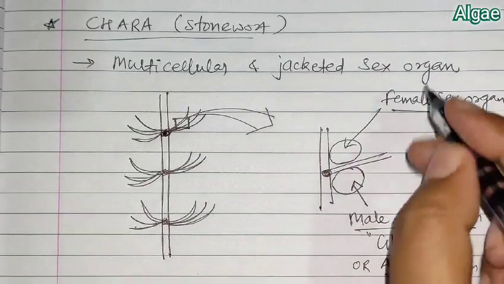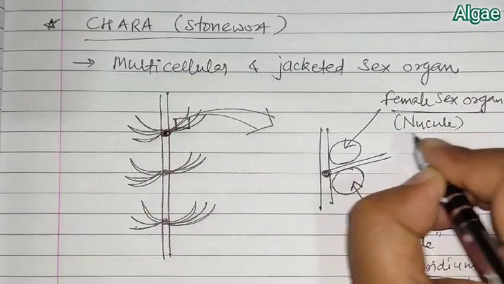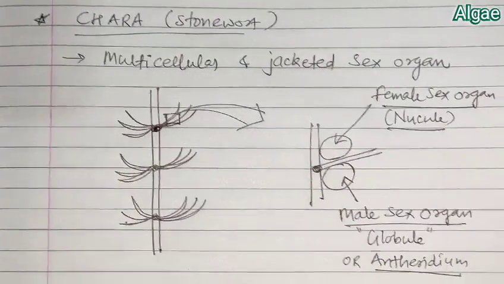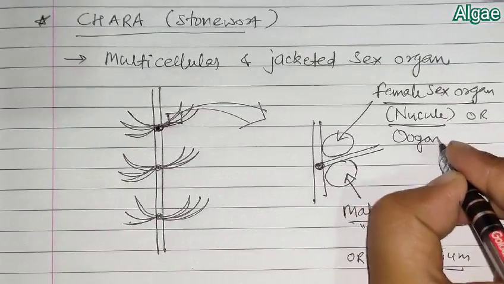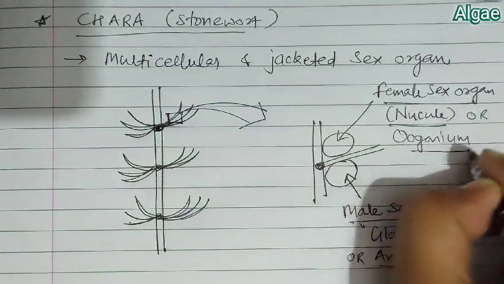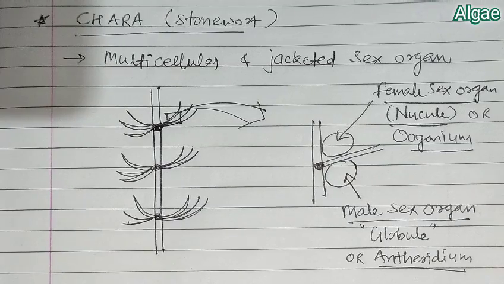Now this one is the female sex organ, and this female sex organ of Chara is known as nucule, and this nucule is also named as oogonium. Okay, so these are the different terminologies which are used with respect to Chara. We remember the male sex organ is present on the lower side of the branch, whereas the female sex organ is present on the above side of the branch.